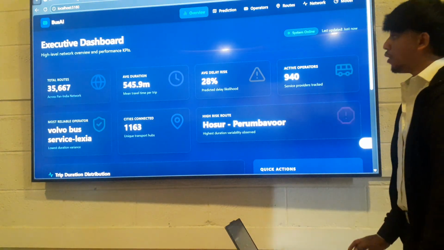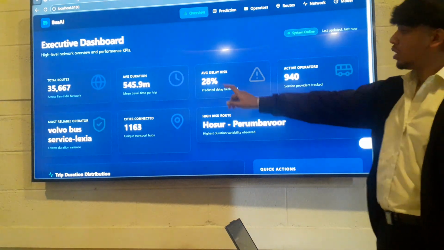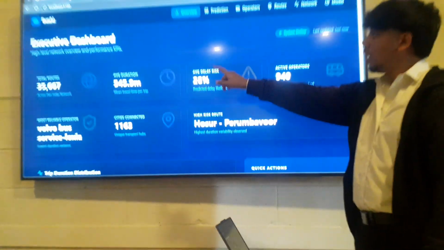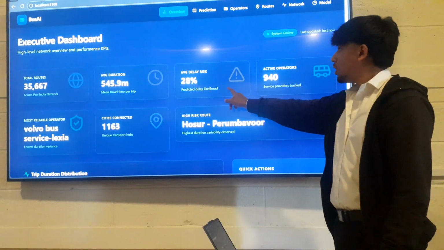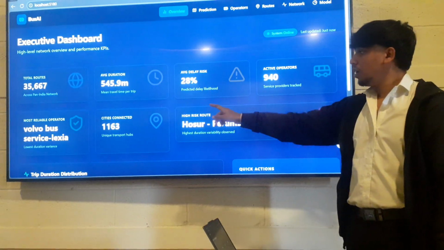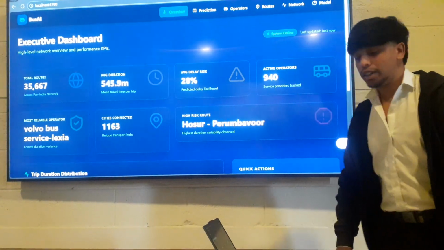So this is my front end, which gives an overview of the data set that I have, which consists of approximately 36,000 rows, average duration, average delay risk, active operators, highest route risk, then cities, number of cities connected, and the most reliable operator.